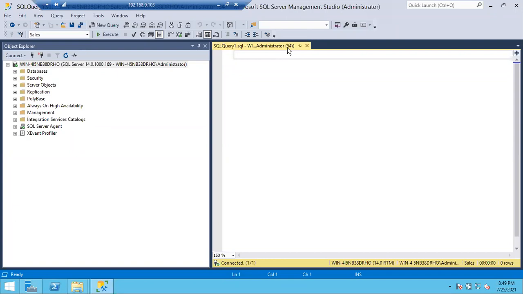You can see the session ID in the brackets of the session. This is called session ID or process ID. Session or process, both are the same. SID or PID, both are the same. It will simply tell you who opened this session. Administrator opened the session.